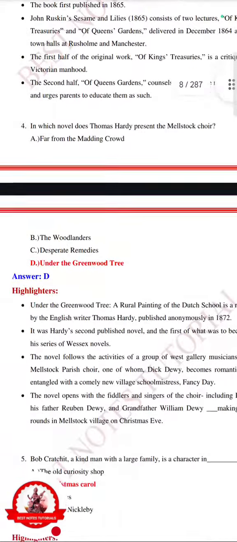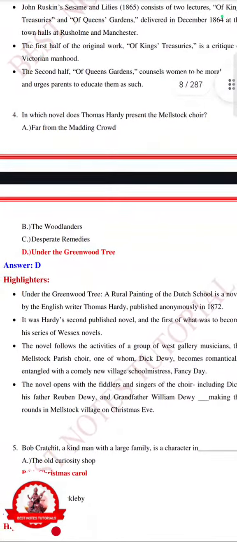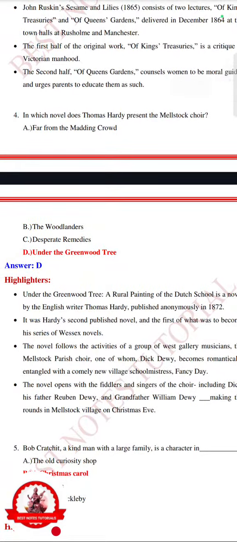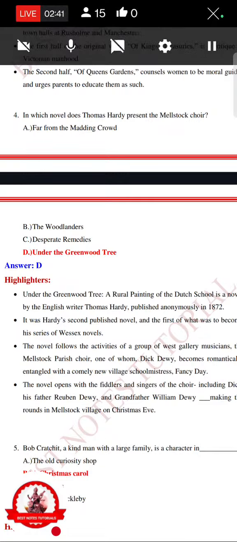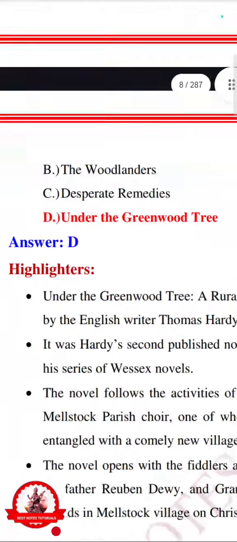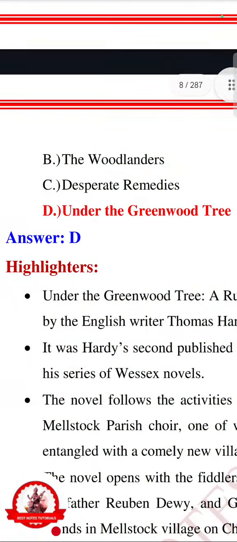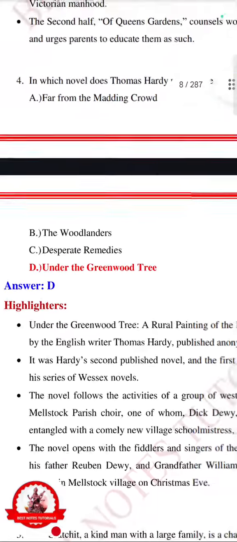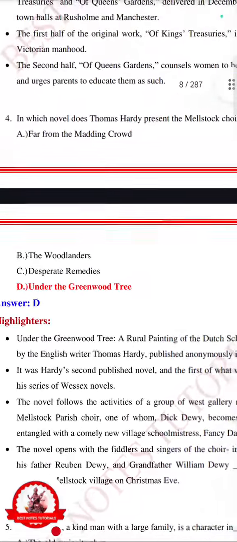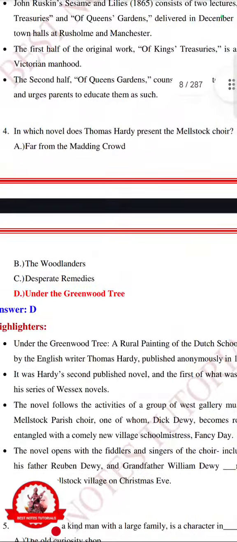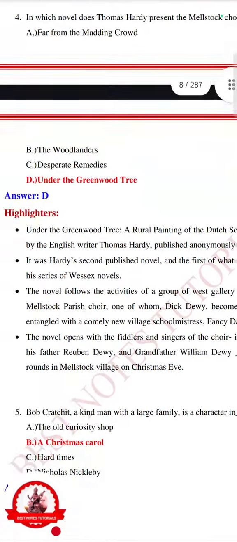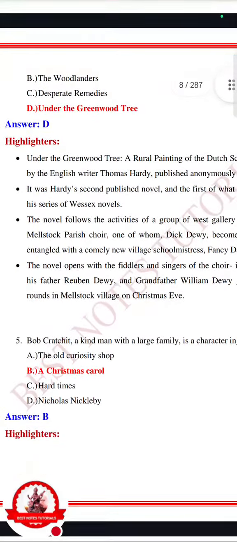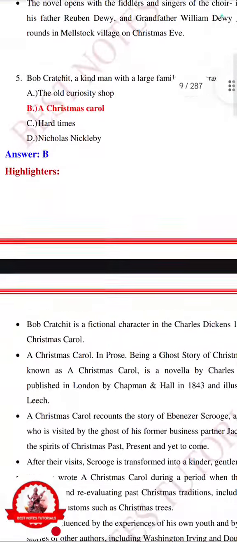Here again, you have another one. In which novel does Thomas Hardy present the Mellstock Choir? Far from the Madding Crowd, The Woodlanders, Desperate Remedies, Under the Greenwood Tree. The answer is Under the Greenwood Tree, the novel in which Thomas Hardy presents the Mellstock Choir. Here we have again the key points and the description of the answer.